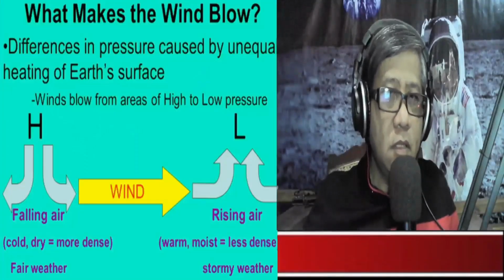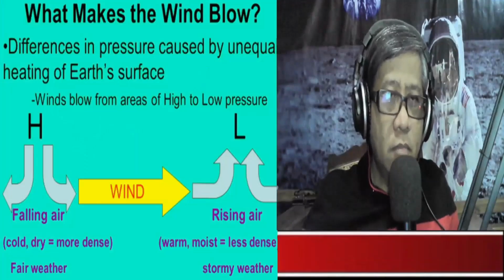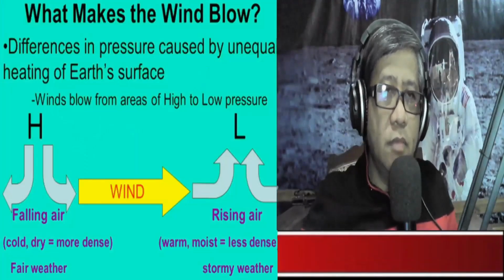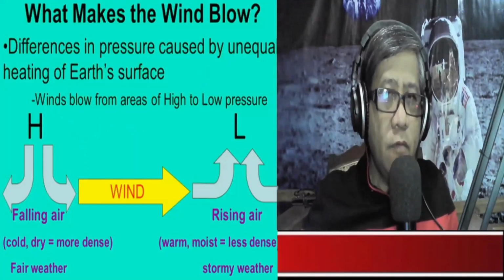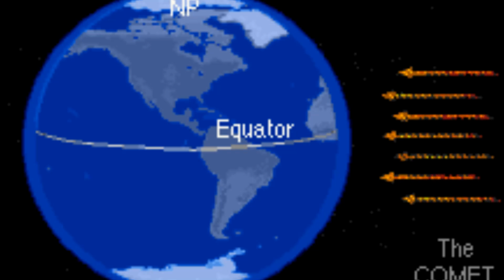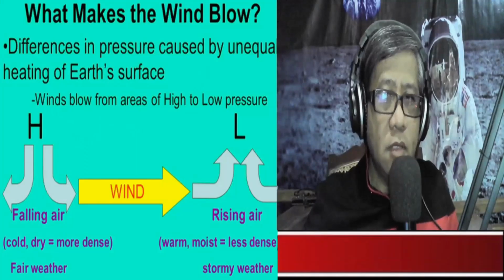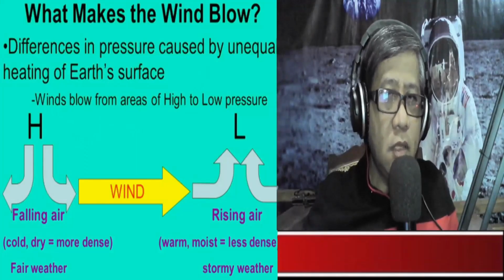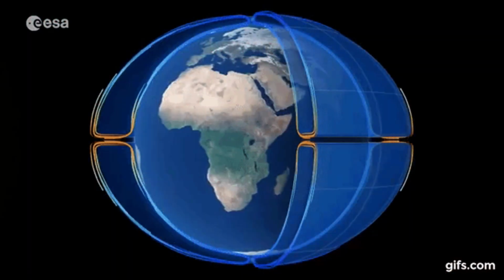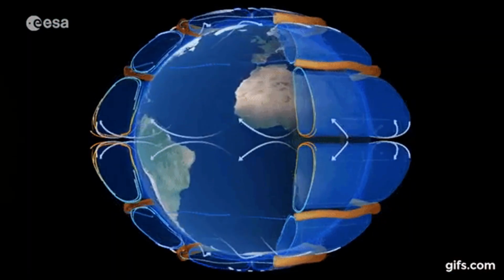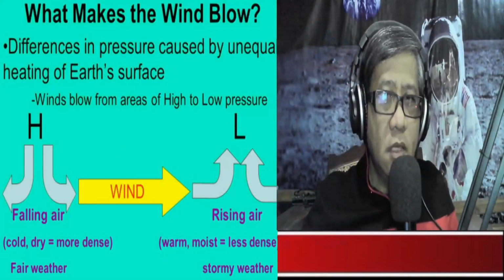Now, we all know for a fact that differences in air pressure are caused by the unequal heating of the Earth's surface. So we know for a fact that the equator receives more heat from the sun than the polar regions. So the air above the equator is heated more, causing the air to become less dense. And when the air becomes less dense, the air becomes lighter, so heated air rises, creating a low pressure area.